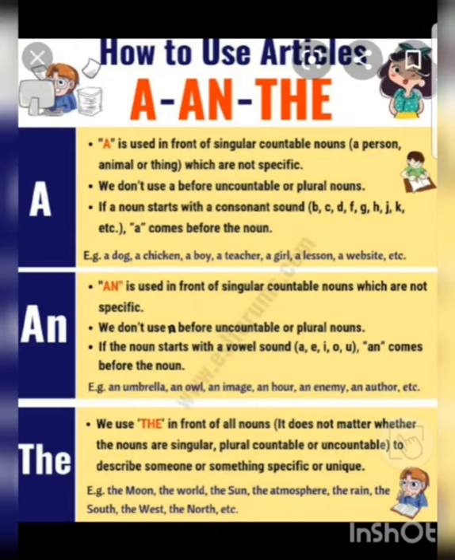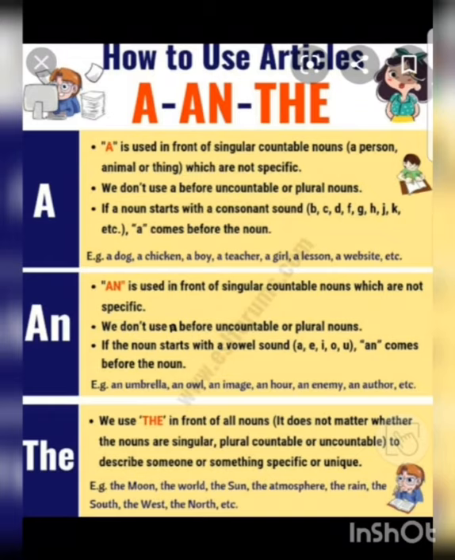Now let's learn the use of an. An is used in front of singular countable nouns which are not specific. Don't use an before uncountable or plural nouns. If the noun starts with a vowel sound, an comes before the noun. For example, an umbrella, an owl, an image, an hour, an enemy, an author.